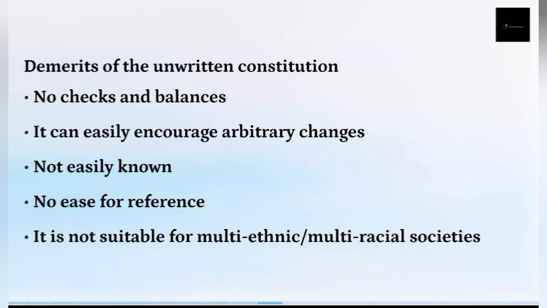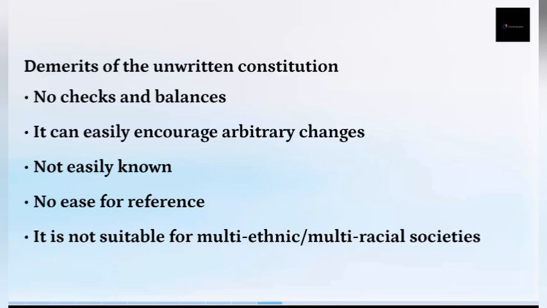But when they are not written, there's no way anybody can check. In a written constitution, the legislative, the judiciary, and the executive know their functions. But when it's not written down in a single document, how would they know their functions? How would they check on each other? How would they know that they are stepping on their boundaries?